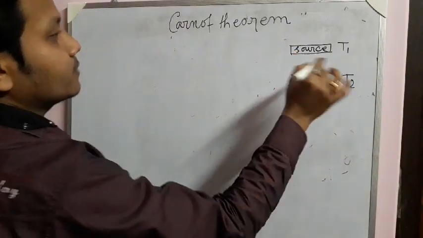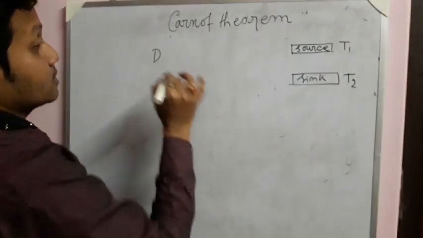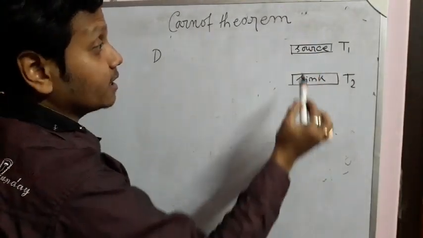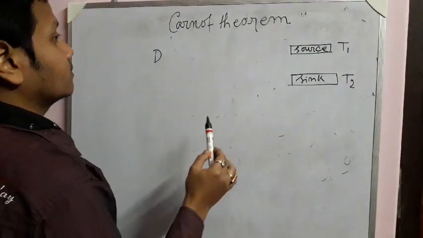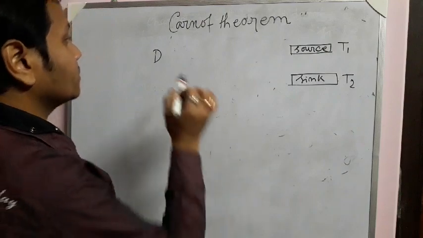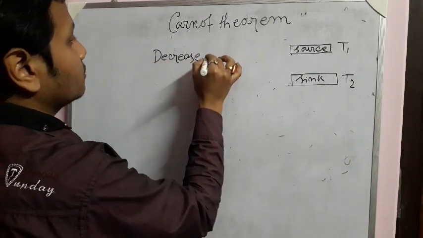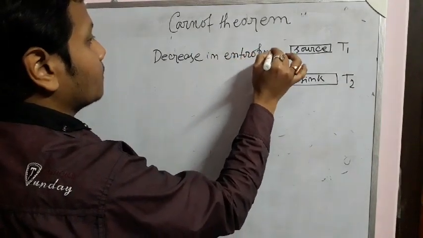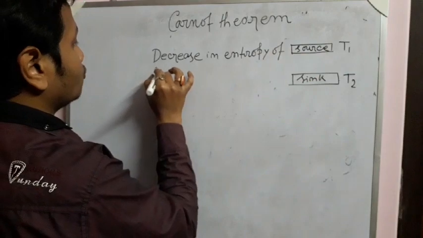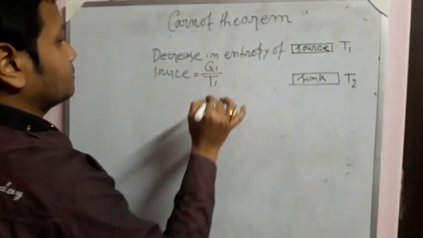If Q1 is the heat absorbed from the source, since the engine is extracting heat from the source, the entropy of the source is decreasing because heat is extracted from it. So the decrease in entropy of the source is Q1 upon T1.